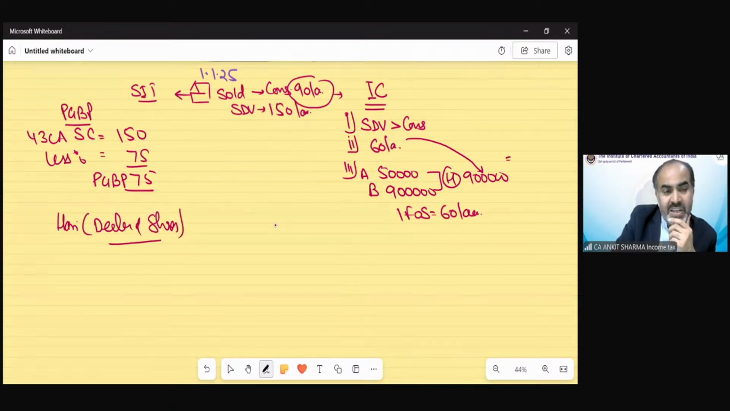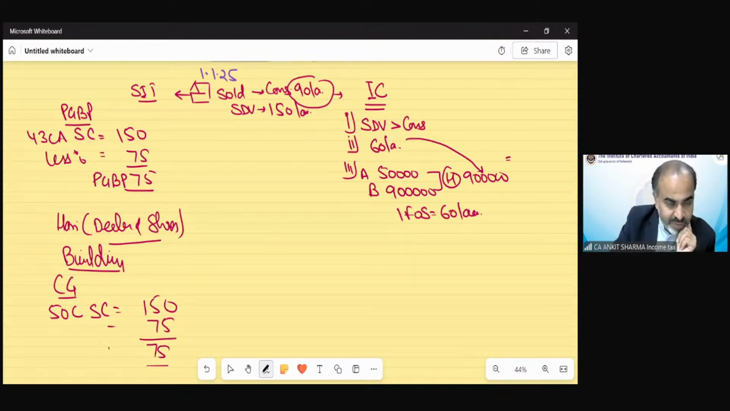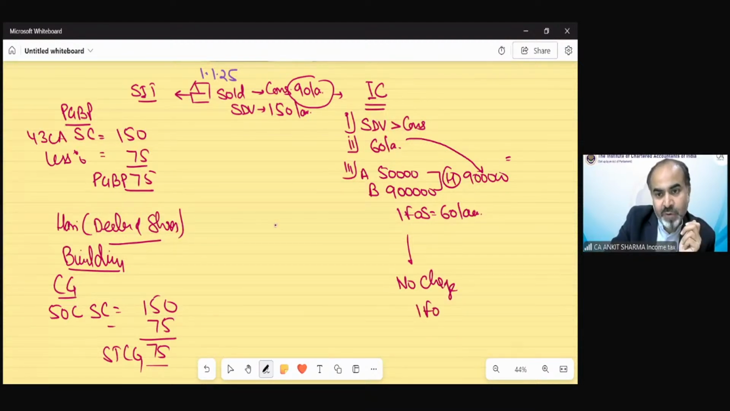If he is a dealer in shares, then this building would be his capital asset, not PGBP. Then we will find out capital gain in this case. The sale consideration now as per section 50C would remain the same, 150. The 75 lakh would be the cost of acquisition and 75 lakh would be your short-term capital gain. No treatment change in the case of Mr. Rajesh, no change. That means Mr. Rajesh's income from other sources would remain 60 lakh rupees.